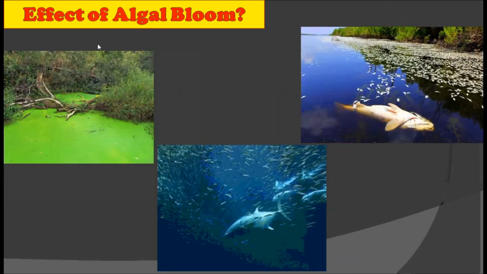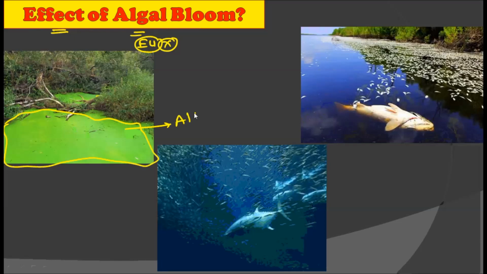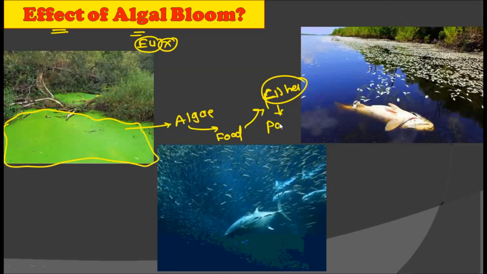All right, so let us consider what is the effect of these algal blooms. Now it is actually a very harmful thing for the ecosystem. This is because, as we have seen here, this is an algal bloom which covers nearly all the surface area of the river. Now what happens due to this? Due to the large quantity of algae, which are the phytoplankton in the aquatic life, these algae provide more food to the animals like fishes, right? Due to the huge quantity of food, the fishes start to grow very rapidly, and their population grows rapidly, and this results in a population explosion.